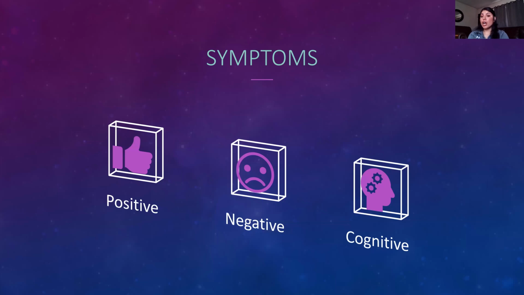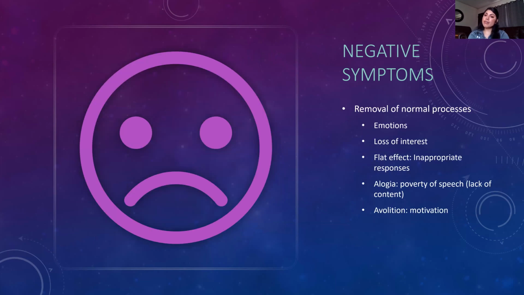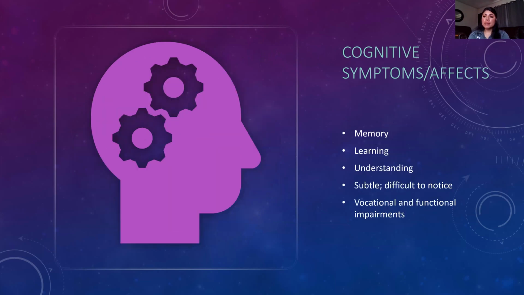So we have positive, negative, and cognitive symptoms. All the abnormalities that were mentioned earlier are all positive symptoms. The video that I will show goes more into depth into how they affect somebody. And for negative symptoms, it's more like you lose interest, you're not showing emotions, no motivation, pretty much. And the cognitive symptoms, it's more like they start getting affected. So it's harder for you to remember things or to learn and really comprehend and understand stuff.